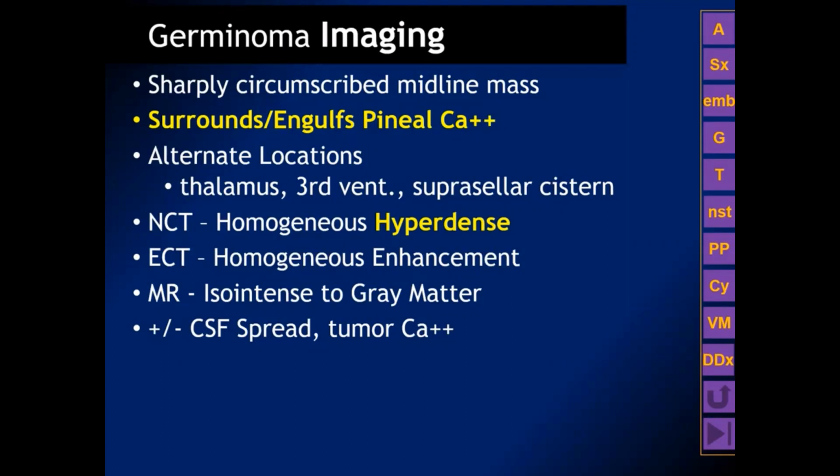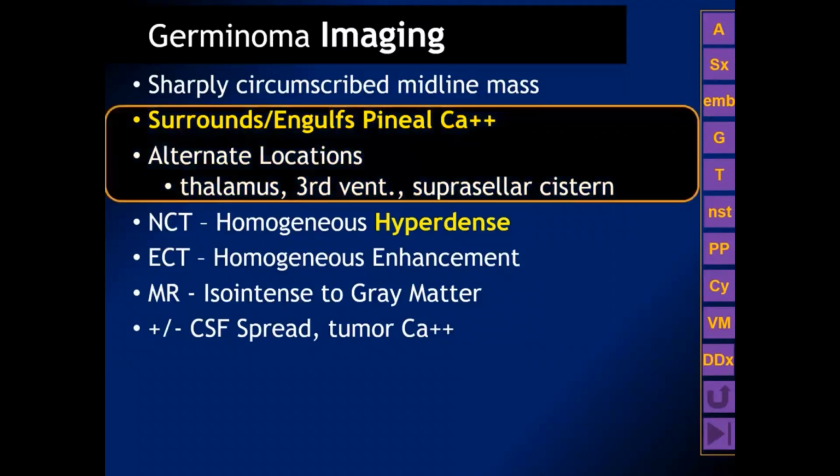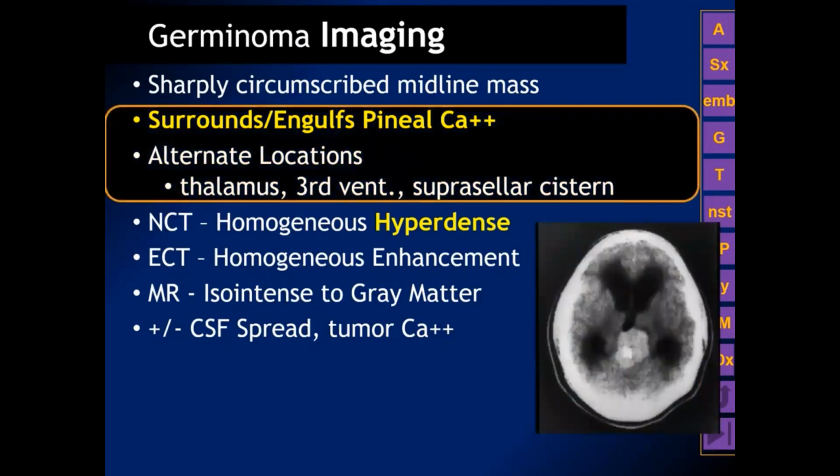They typically have homogeneous hyperattenuation on a non-contrast CT. They usually show homogeneous enhancement on both MR and CT, but they have a non-specific signal intensity very similar to gray matter on MR imaging. If you identify an intracranial seminoma germinoma, it's important to give contrast material and to look for CSF dissemination along the spinal cord. The classic appearance is shown here, a hyperattenuating midline mass related to the posterior third ventricle.